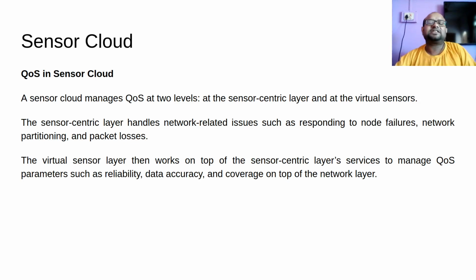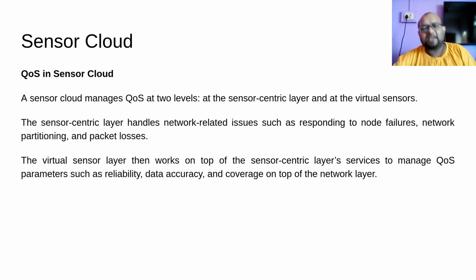But then this QoS, quality of service, with regards to the virtual sensor layer, that is something very specific to our sensor cloud. So virtual sensor quality will be provided on top of the sensor centric layer. There will be this network layer which will be managed by the sensor centric layer. Above this we will have this virtual sensor layer. This is where the quality has to be provided, and that needs to be managed by this sensor cloud.